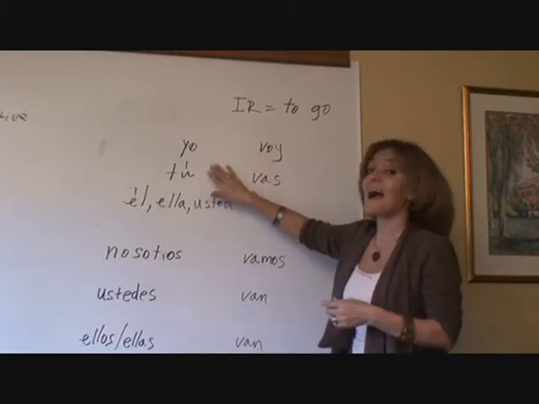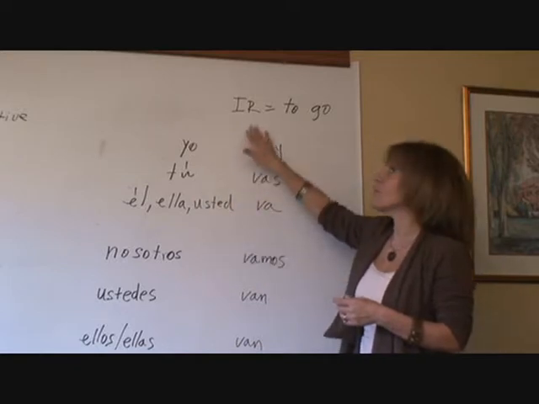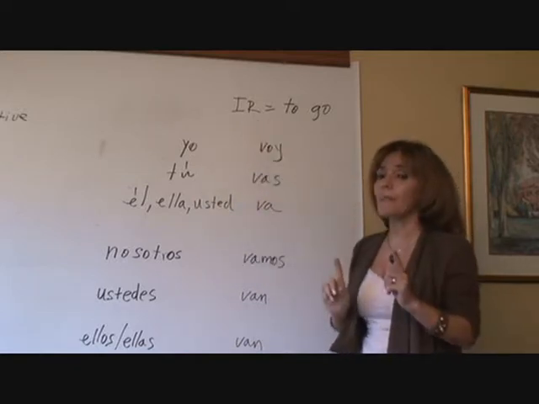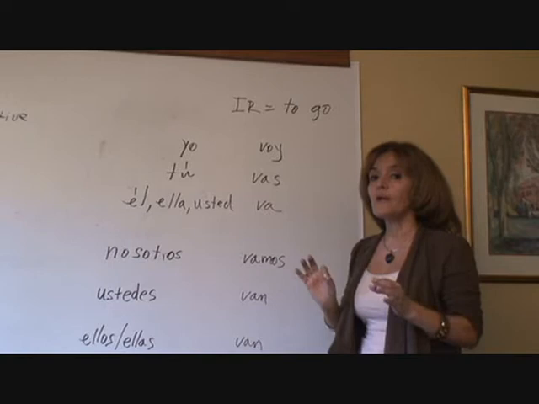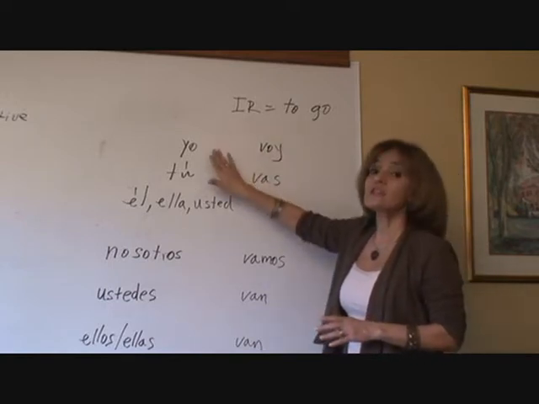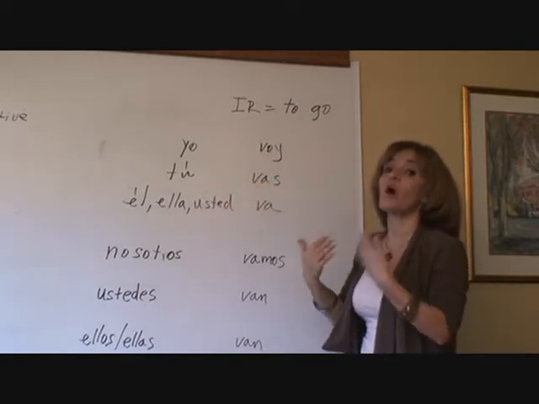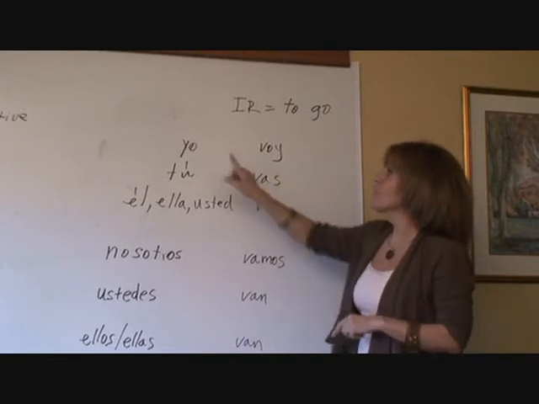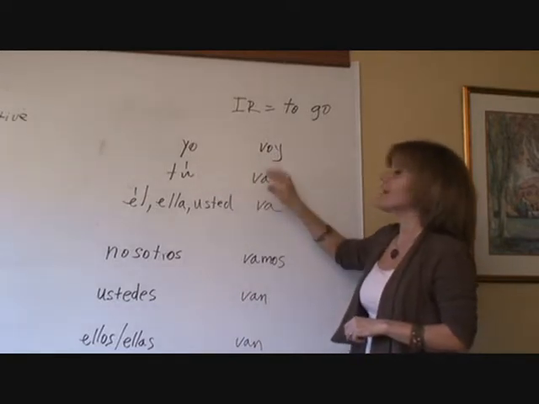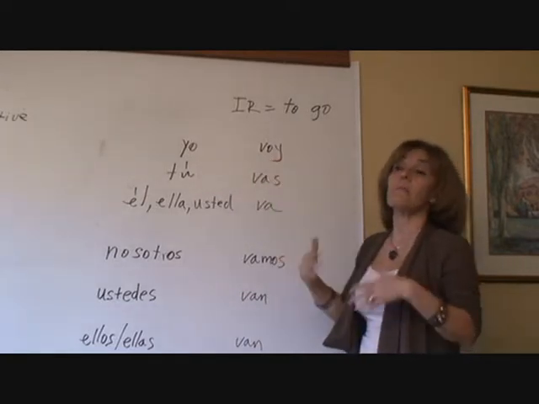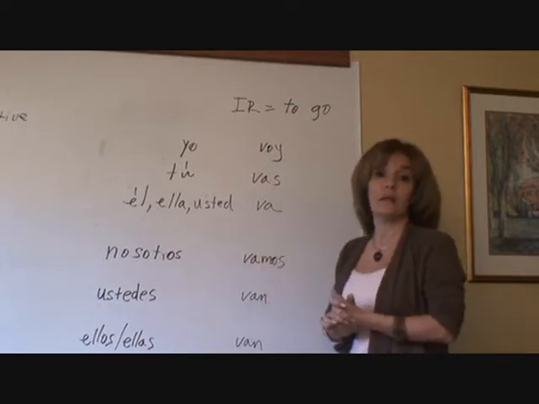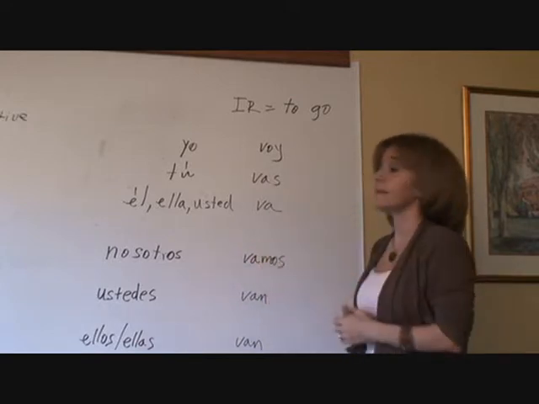These are the conjugated forms of the verb ir. Remember, when we conjugate, each subject takes its own form of the verb. So the yo form is voy. Yo voy para Italia. I am going to Italy.